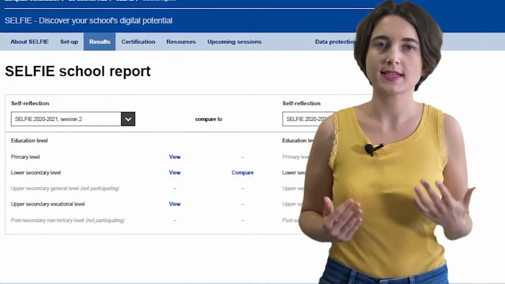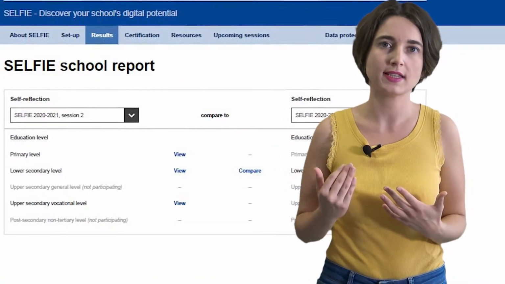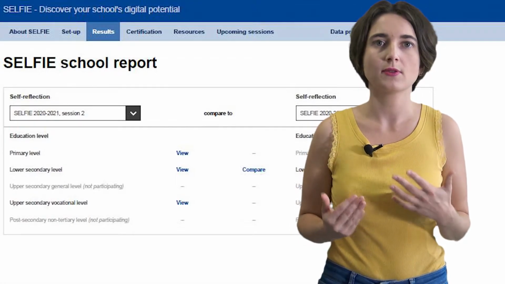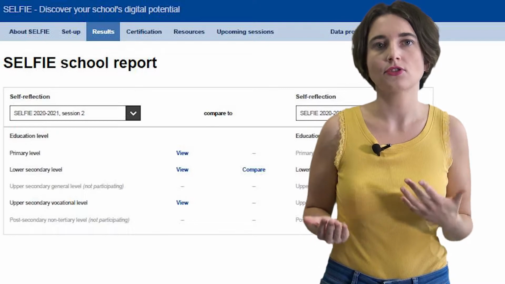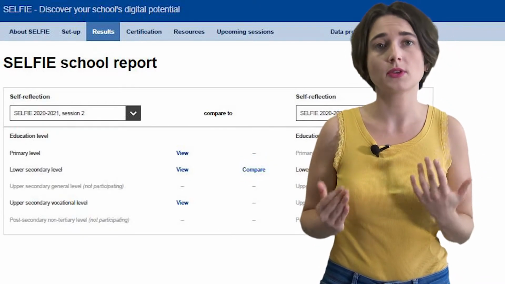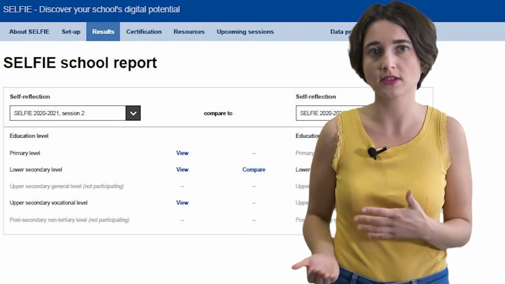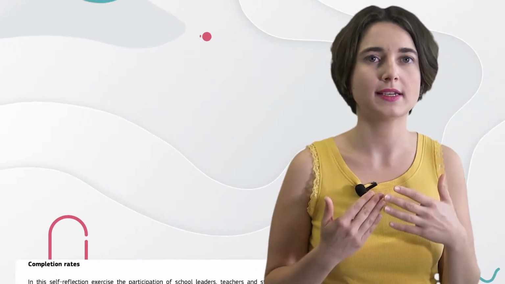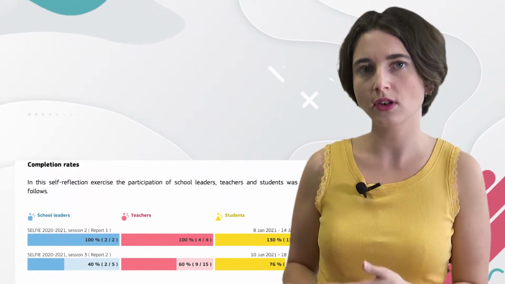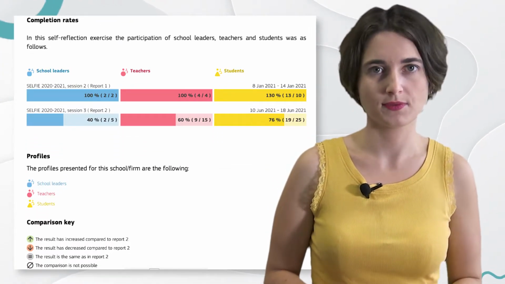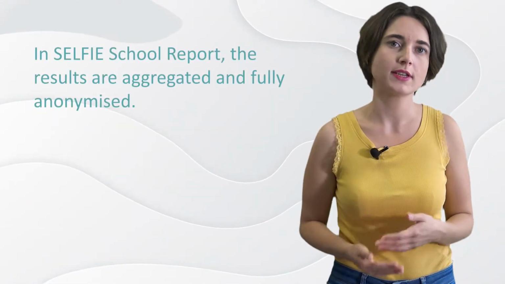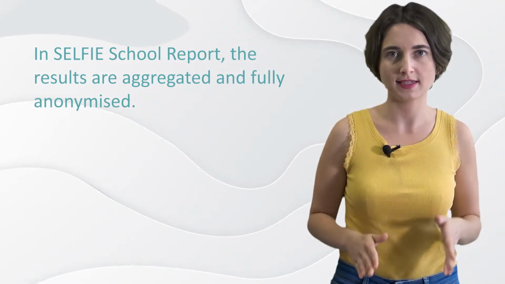Only the school has access to the tailor-made Selfie School Report through the Results section within the Selfie platform. In this section, you can view and even compare the results from different sessions you run Selfie in your school. The report is created from the information provided by the students, teachers, and school leaders in your school when they filled in the online questionnaires. In the school report, the results are fully anonymized.